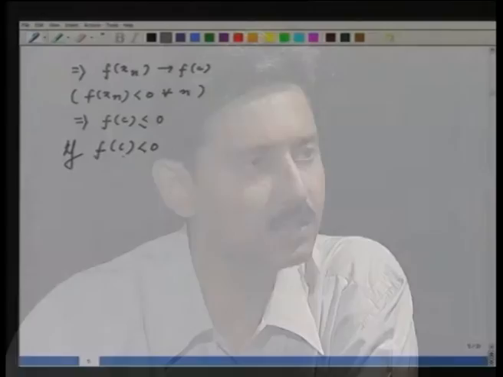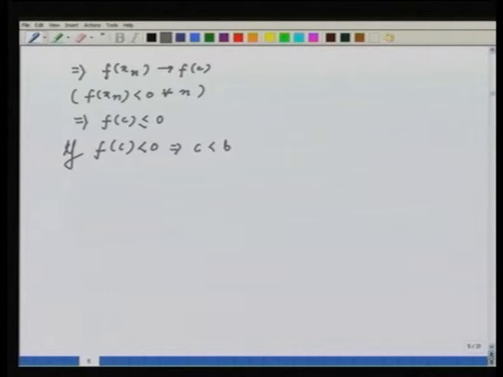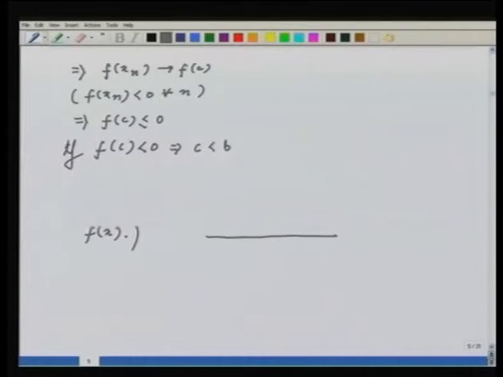Now if f of c is less than 0, this implies that c is strictly less than b. Okay. So pictorially it means just this, that this is a, this is b, the value of the function is negative here, that means there is a neighborhood where it is negative. On b it is positive, that means there exists a neighborhood where it is positive. So c is somewhere here maybe.